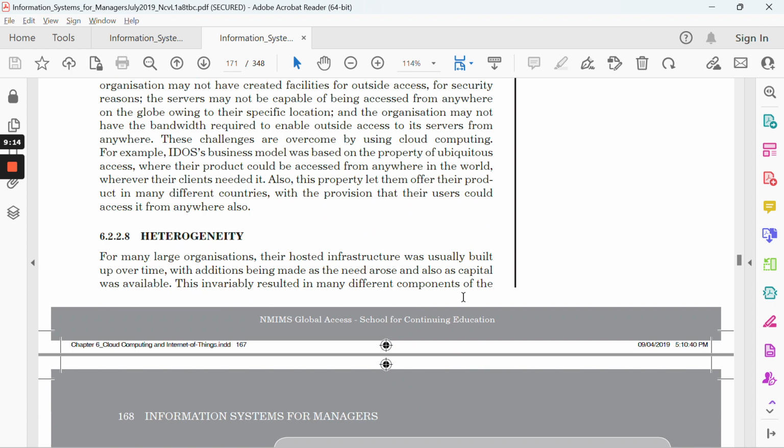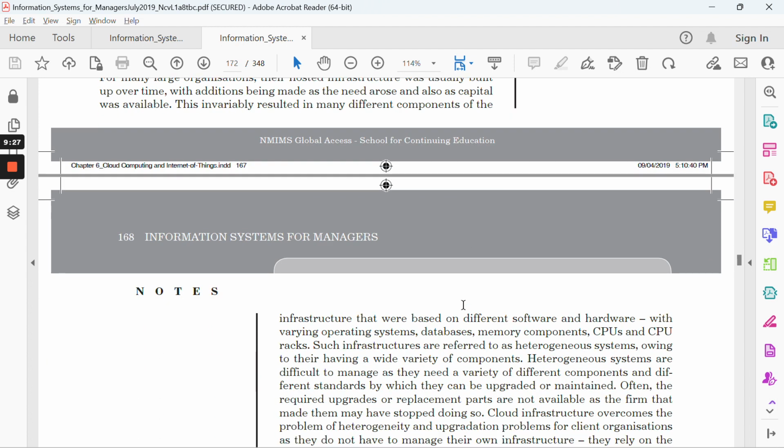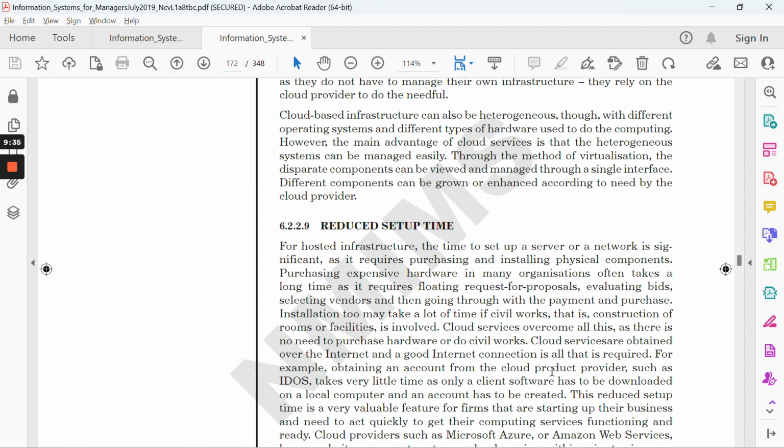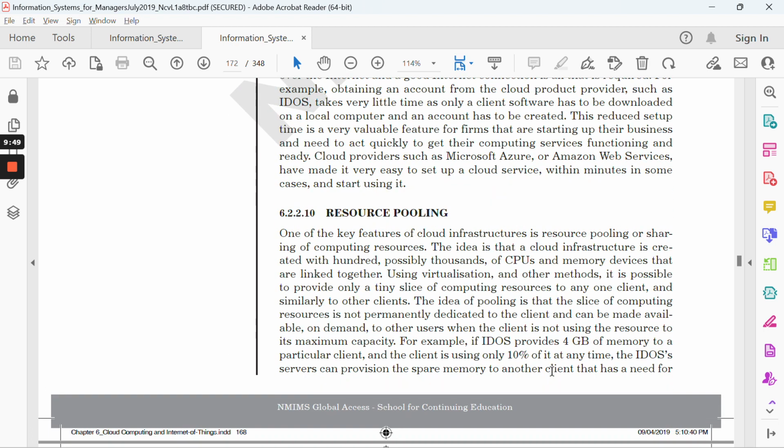Heterogeneity: definitely different things are coming with time. Different servers, different computer networks, everything is changing day by day, and there is a number of varieties. Heterogeneous means it can work with different operating systems, different databases, different CPUs, different infrastructures, right? Reduced setup time: setting up a single server at 20 different places is quite time-consuming, but if you set up one server at a centralized place and access it from the 20 different places, then the setup time is reduced. Resource pooling: resources can be pooled at a common place, right?